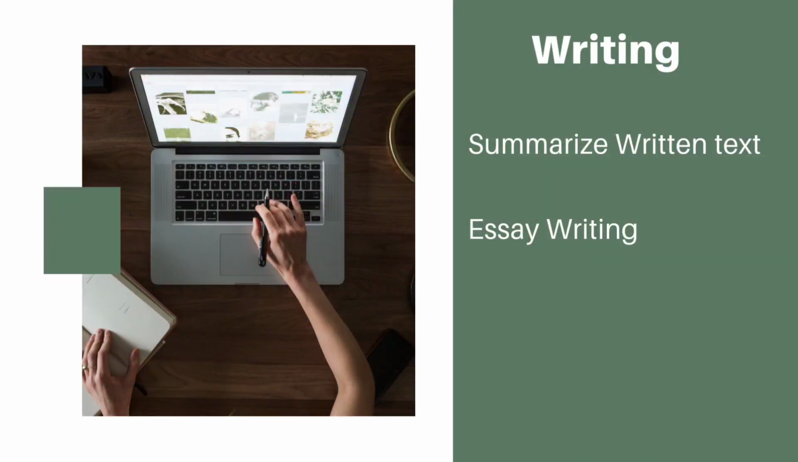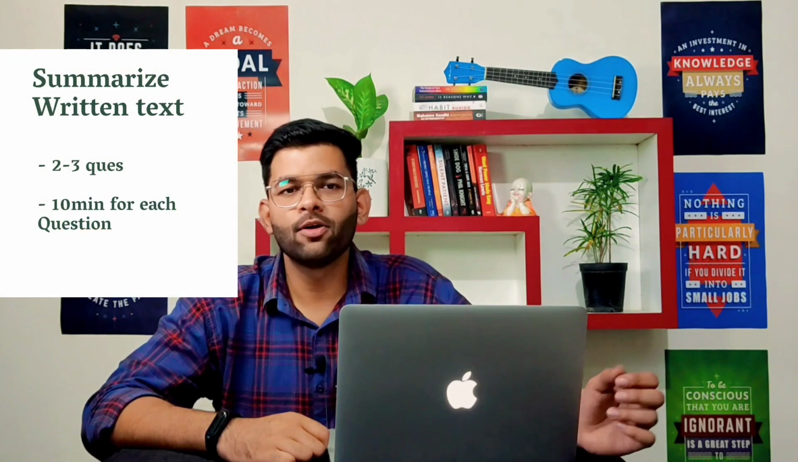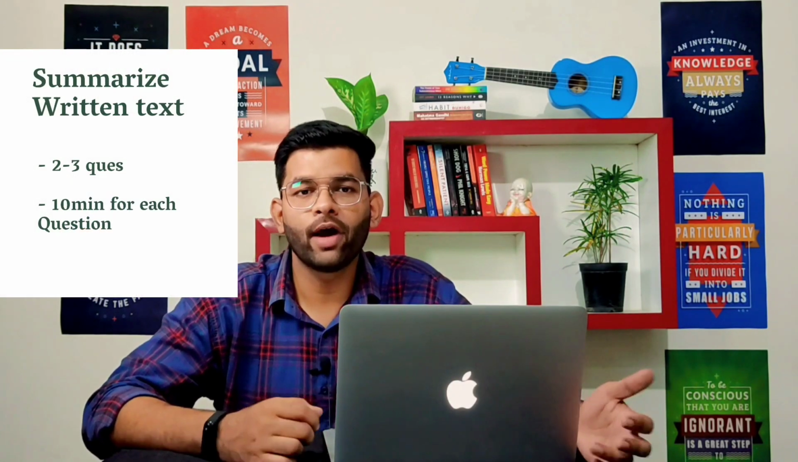Now let's move on to the writing part. In the writing task, there are 2 types of questions. Firstly, summarize written text. You will get 2 to 3 questions and for each question you will get 10 minutes. In 10 minutes, you have to read that paragraph and write a short summary of it. And in write essay, you will get 1 to 2 questions. It may vary, but in the majority of cases, students get only 1 question. For the essay, you will get 20 minutes and you have to write a short essay of less than 300 words.